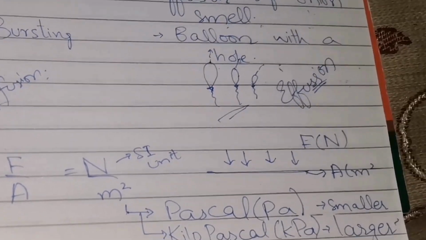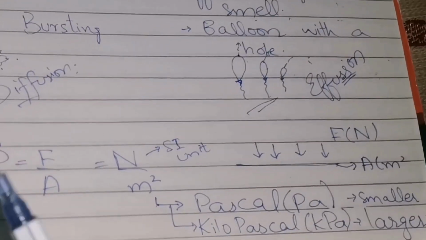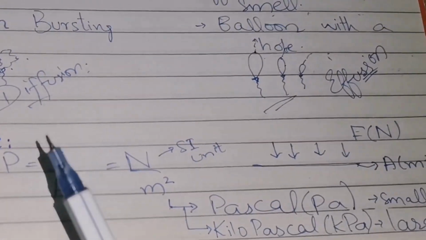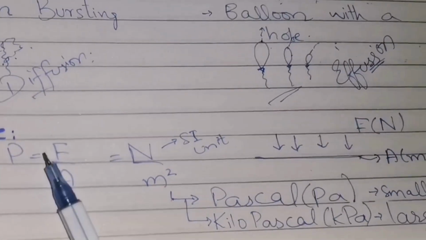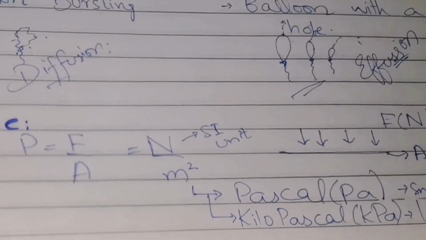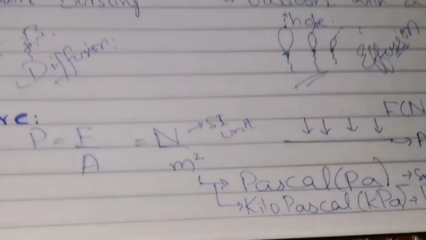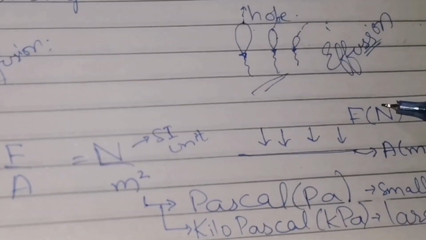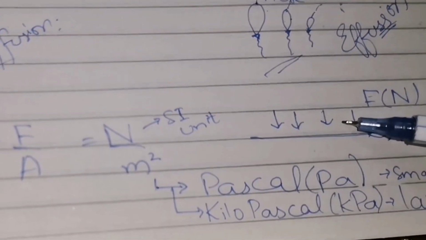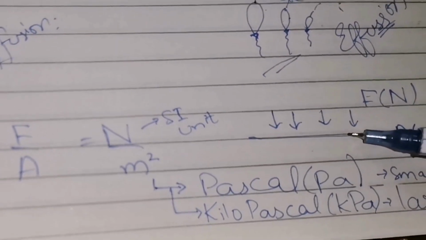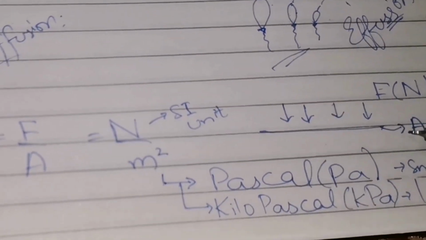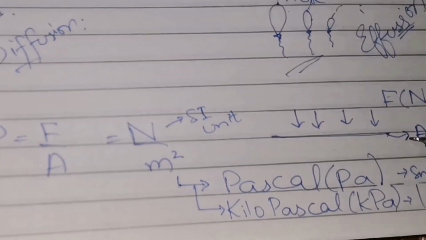Now coming to the other topic, that is pressure. It is also a property of gas, and according to the definition, we all know that pressure is the force exerted on an area. So what does this mean? It means that here these arrows represent the force and this line represents the area. So how much force is applied on this area? This is known as pressure.